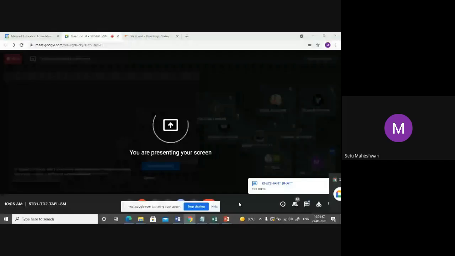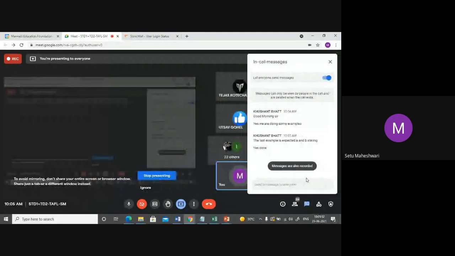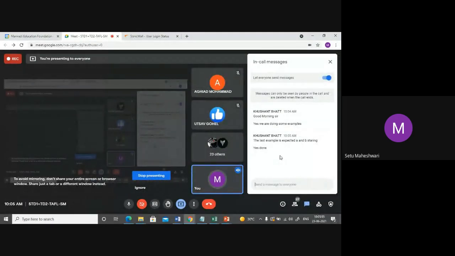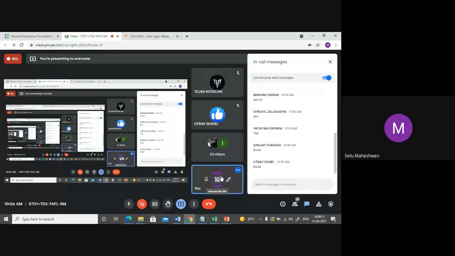Kushant has done. What about others? Type in the chat box. Who has done the last question starting with AB? Tejas has done. Who else? Vivek has done. Dhruvil. Good. Sanjay. Anybody from the foreign national students who has done this? Ibrahim has done.